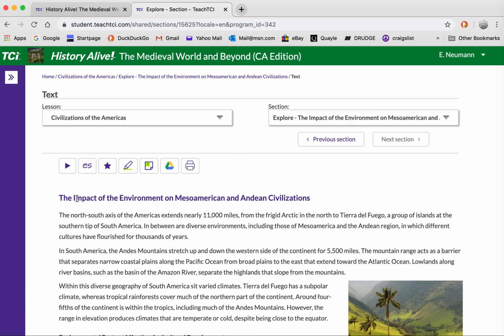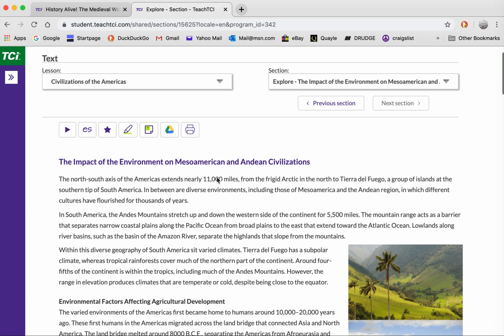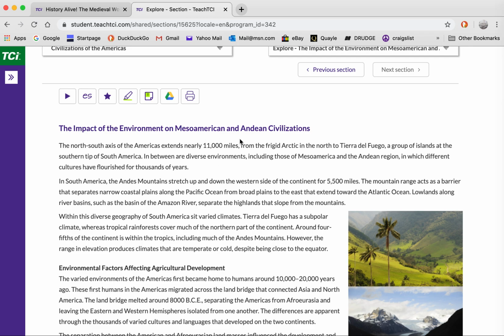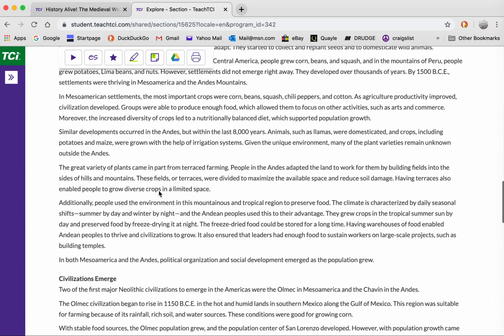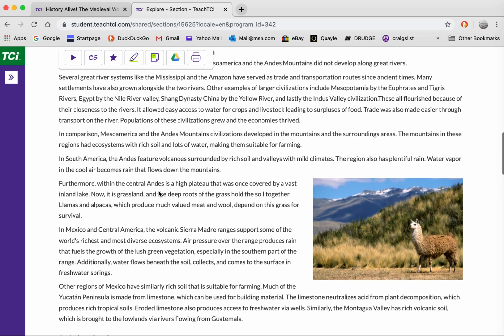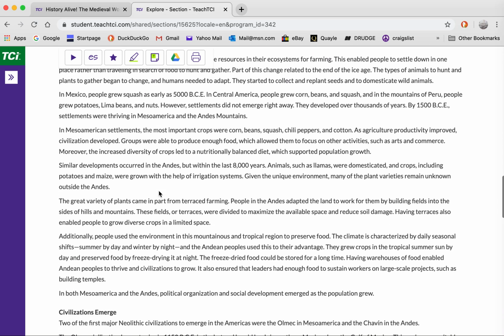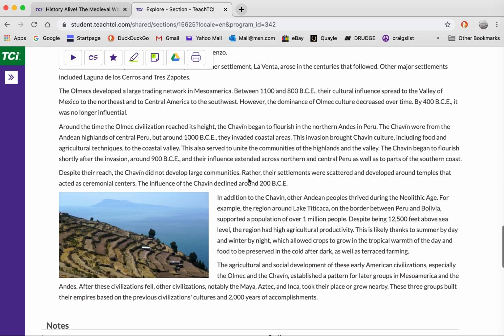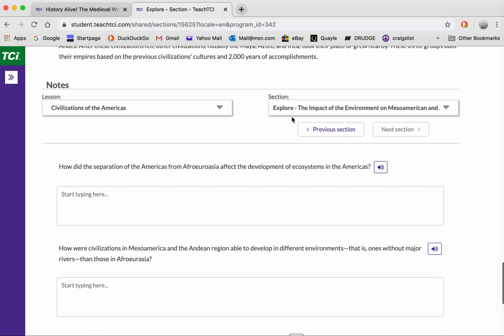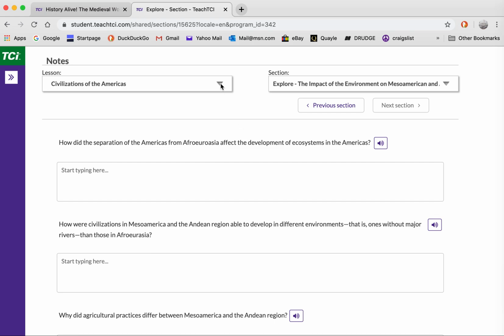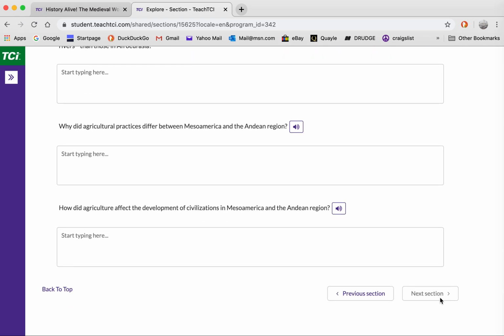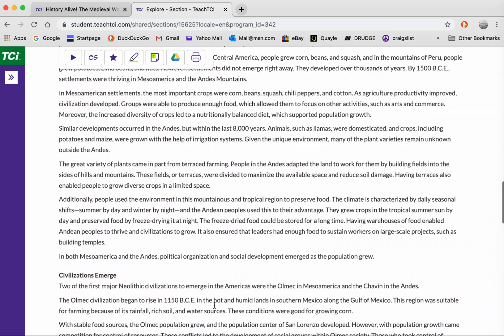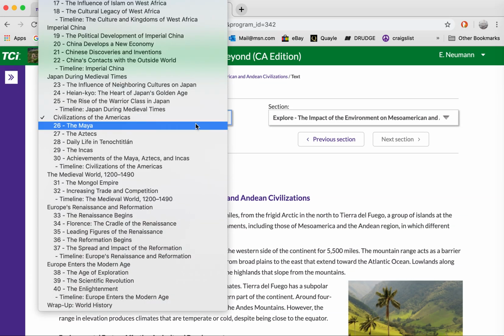Now we are on what is called the impact of the environment. Here we go. Mesoamerica. What's that mean? Middle America. Words. Alpaca. Or is it a vicuña? Terraces. Yep, terraced farming. Okay, let's see. Now that's if you want to jump around. You don't need to do that. Okay, here's the major sections, but you're really clicking through all these pages, and that's the end. Wow, is that the end? That's the end.